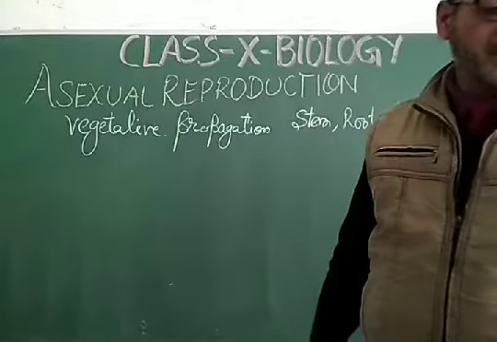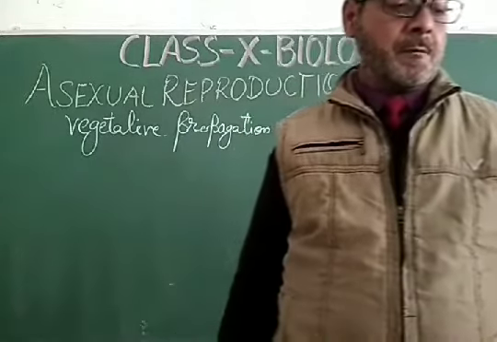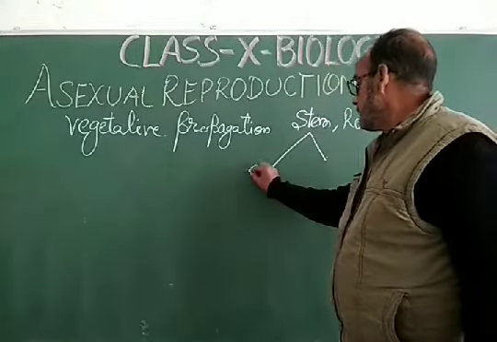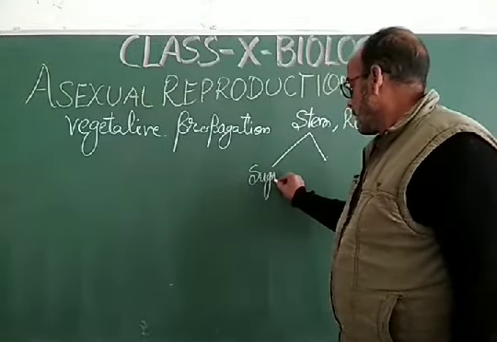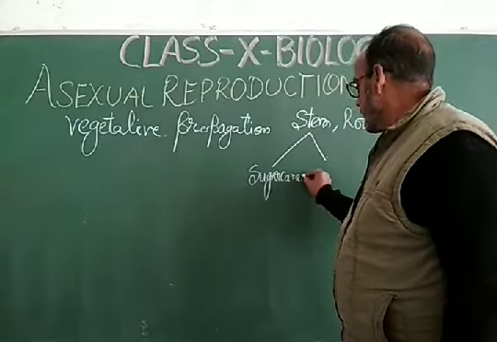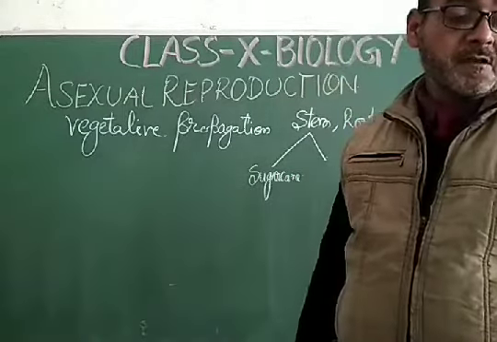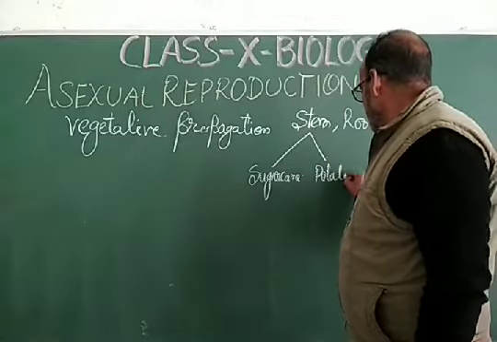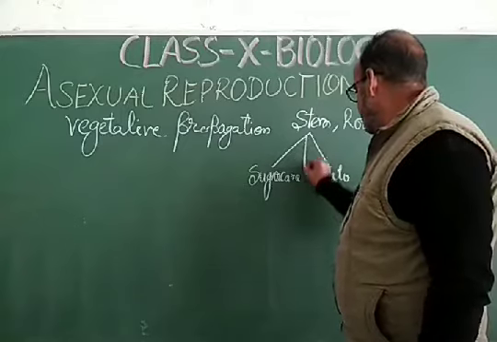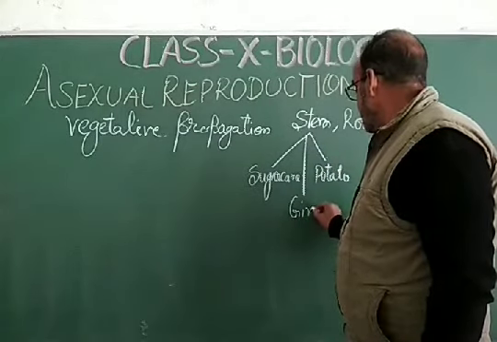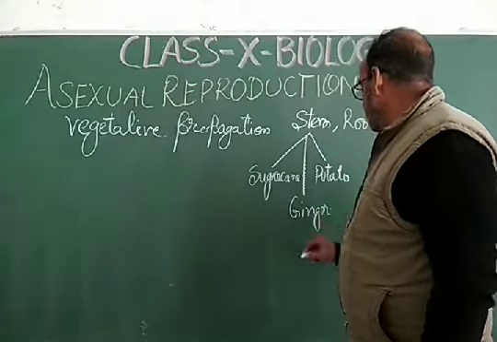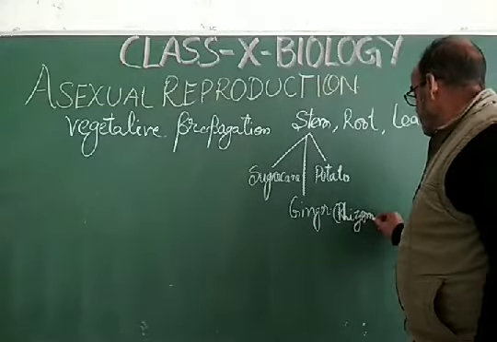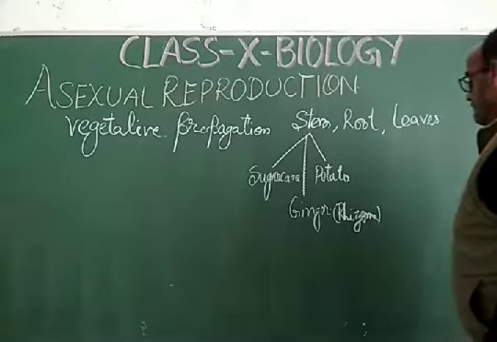So examples of vegetative propagation by stem are sugarcane, ginger, which is a rhizome, and potato.